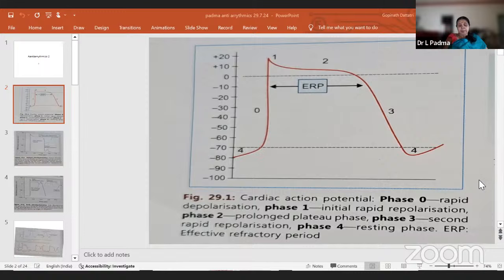Phenytoin is the second choice. Most often it is lignocaine, because of its cardiac depressant and CNS toxicity. We try to use phenytoin, but we have to be careful. In normal doses it also produces adverse effects, and in increased doses it produces cerebellar ataxia. So we have to be very careful about these drugs.